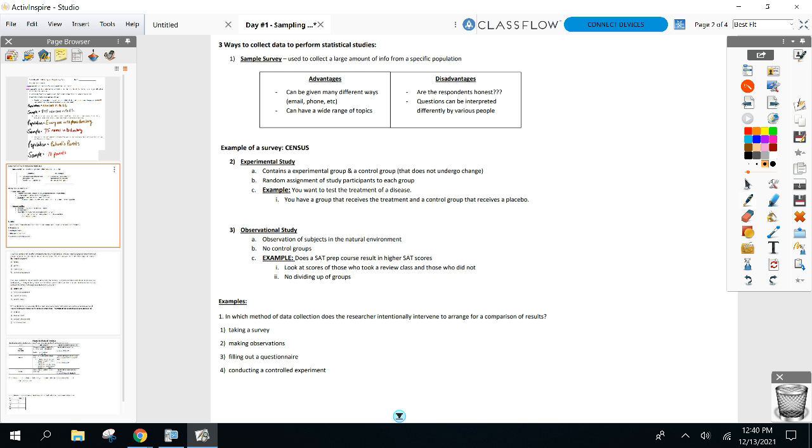Second way I could collect info, experimental study. And in parentheses, this is sometimes referred to as a controlled experiment. What happens here? You take 2 groups. You got your test group and your blank group, as I call it.